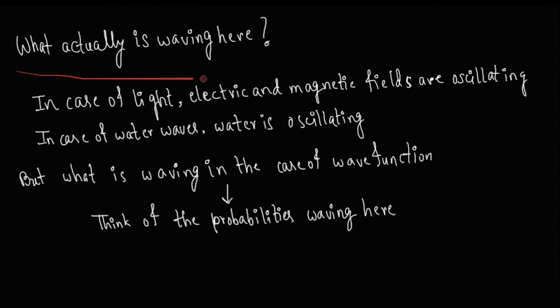But what is actually waving in the wave function? In case of light, the electric and magnetic fields are oscillating. In case of water waves, water is oscillating. But what is waving in the wave function? Well, you can think of the probabilities waving here.